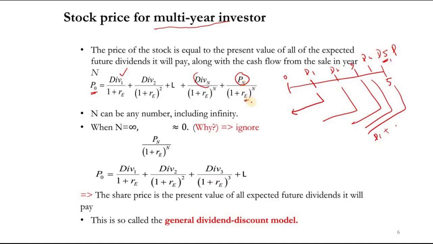So PN. N can be any number depending on your investment horizon, and it could be infinity. When n is equal to infinity, this part is almost equal to 0, and that's why we ignore it. Because investment horizons are different and we don't know, when it gets equal to 0 there is no need to use this part.